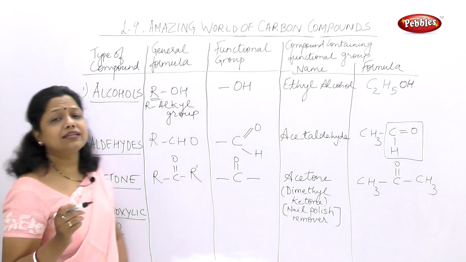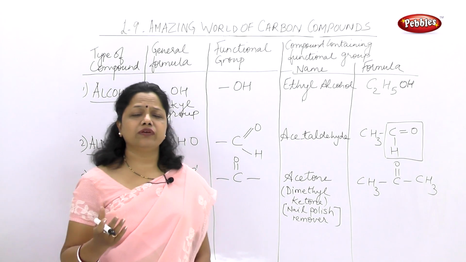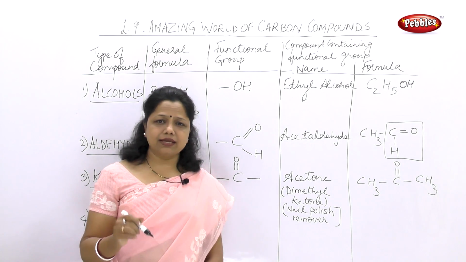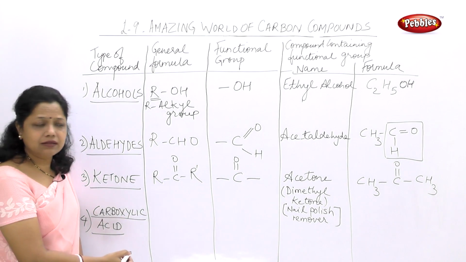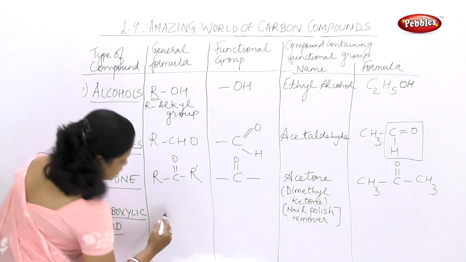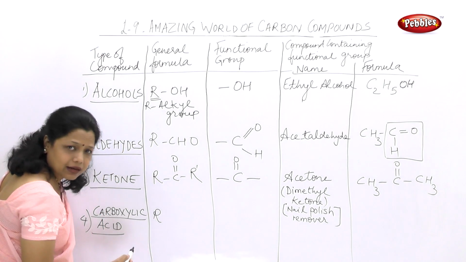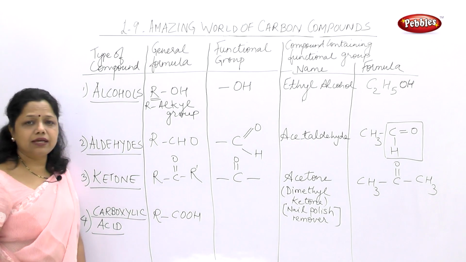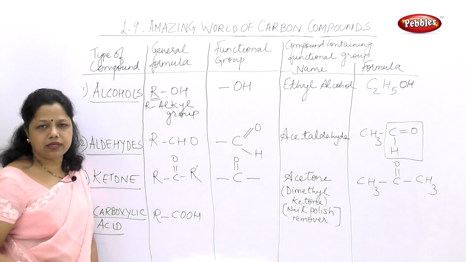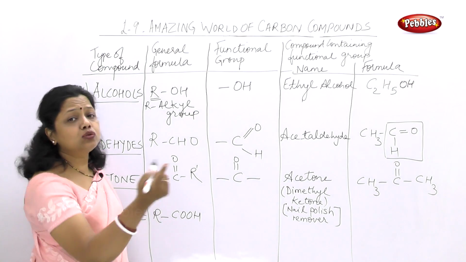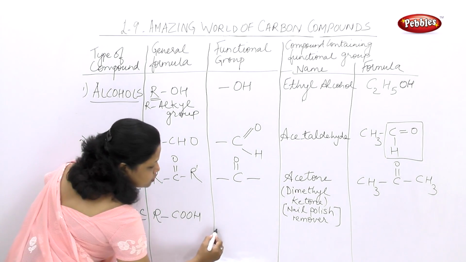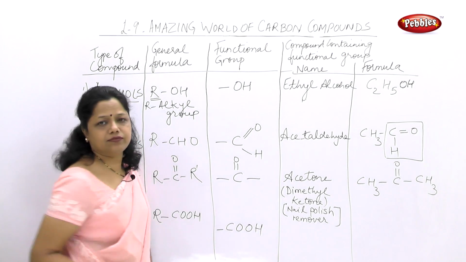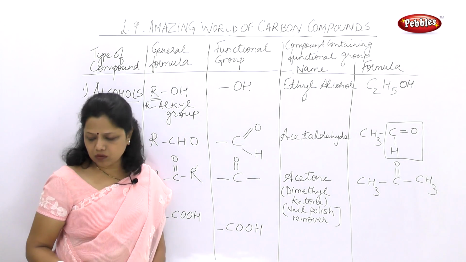Now everyone knows what is acetic acid, or in general terms when we make food, Chinese food, we use vinegar. Now this vinegar or acetic acid is actually a carboxylic acid. This carboxylic acid can be shown with the general formula R, which is an alkyl group, dash COOH. Now this is the general formula of carboxylic acid. If you are asked how to show the functional group, simple, just make one dash, write COOH, that's enough. That is how we will show the functional group.